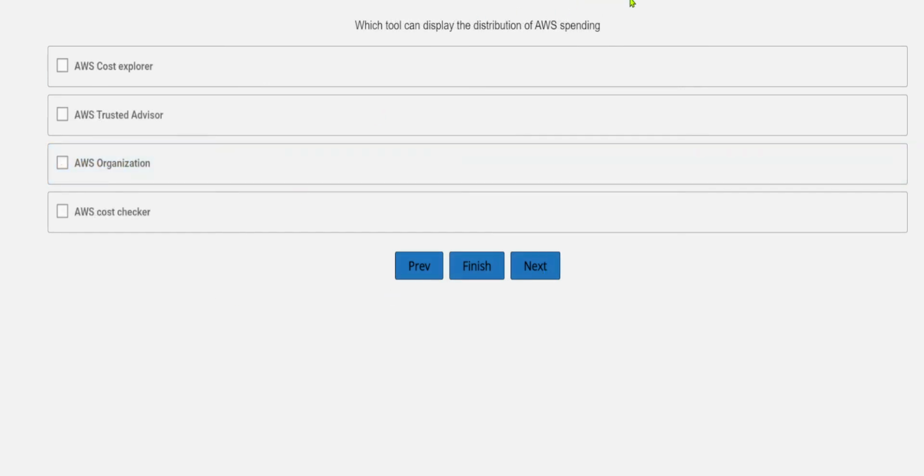Which tool can display the distribution of AWS spending? So this is about the distribution. Trusted Advisor is not the correct one over here, so you can eliminate that. Organizations is again a part of consolidated billing, so this has nothing to do with the distribution of spending, and Cost Checker doesn't exist, so you will get the simple answer as Cost Explorer over here.